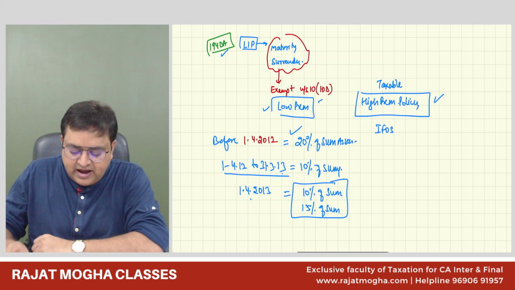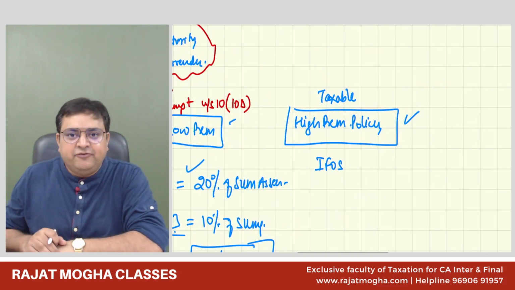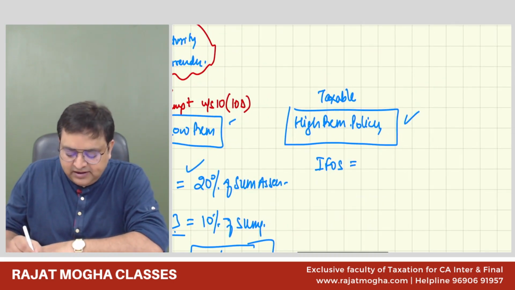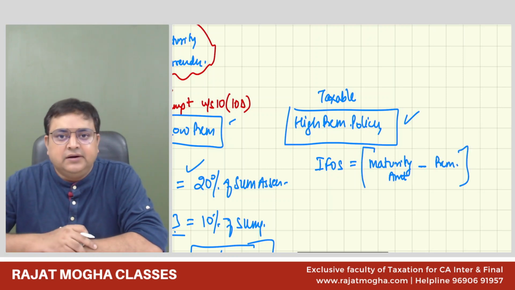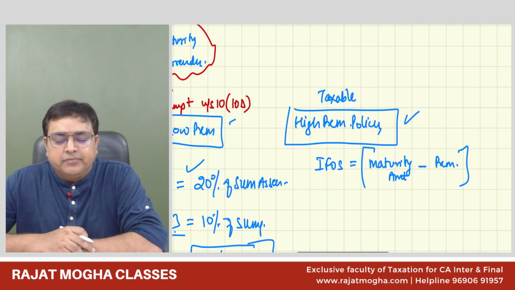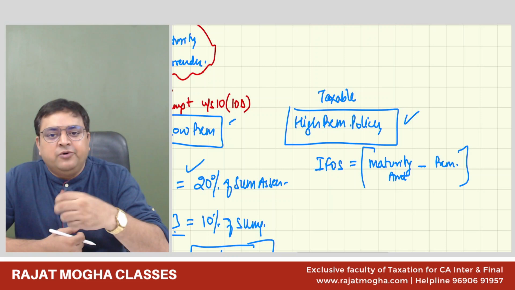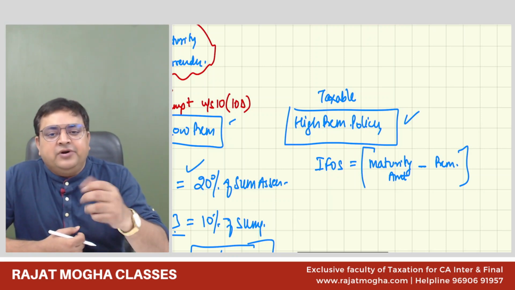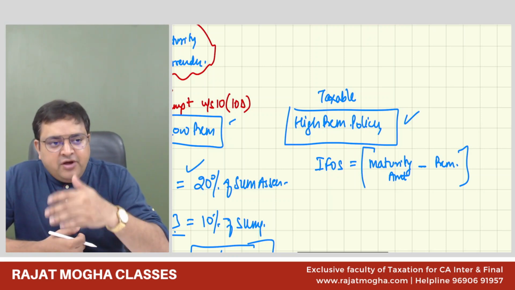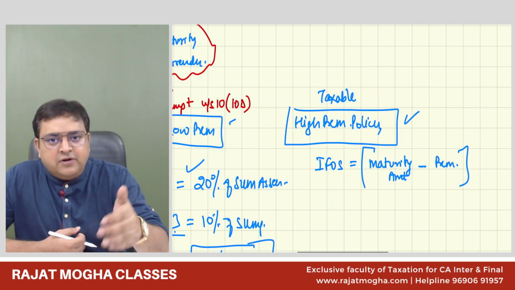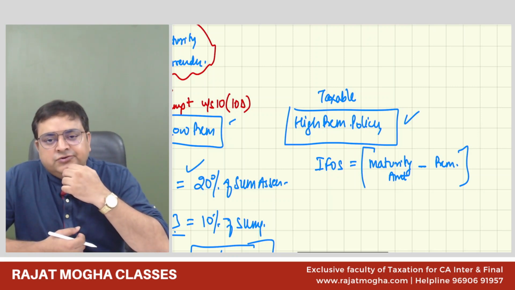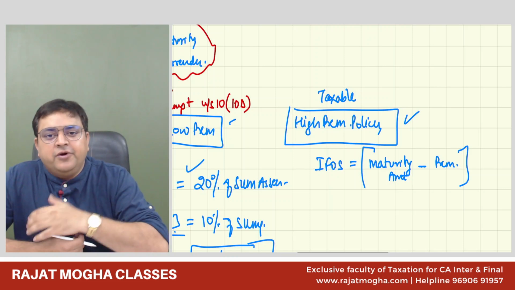So how much is the IFOS income? Now understand how much is the IFOS income. The IFOS income would be the maturity amount which you have received minus the premium you have paid. Correct? This is your IFOS income because you have paid the premium also, and now you are receiving the maturity amount. Let's say you have received the maturity amount 10 lakh rupees, but you have paid a premium during the tenure of the policy, let's say 7 lakh rupees. So 3 lakh rupees would be your IFOS income.